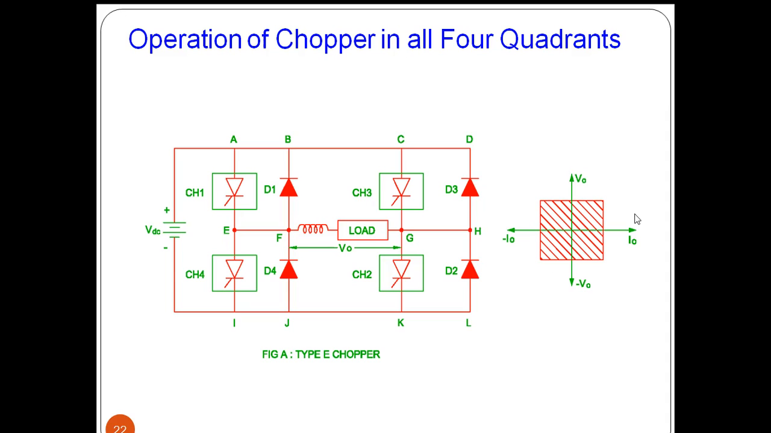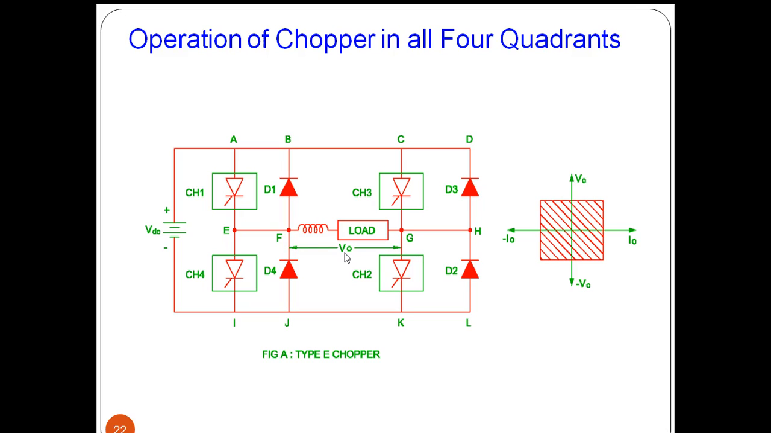And this is the waveform graphical representation, and in all quadrants we are getting operation. We are going to see how we are getting operation in all quadrants. So when we are switching on chopper 1 and chopper 2, this source will drive current through load in this path.